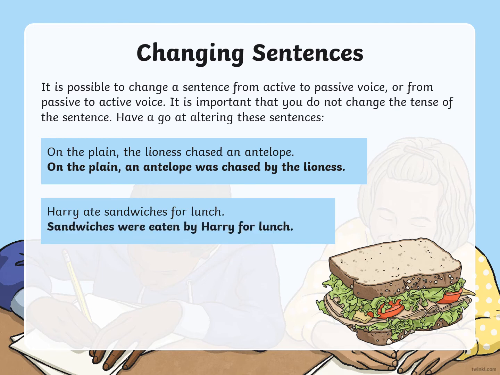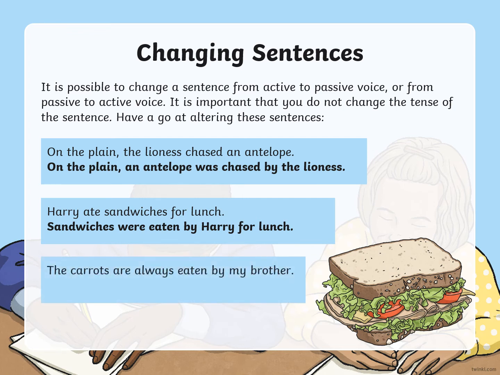Sandwiches were eaten by Harry for lunch. Okay, notice we've got that by in again. All these passive voices have by in. The carrots are always eaten by my brother. My brother always eats carrots. So that one, the first one, was in the passive voice already. Okay, and you had to change it into the active voice. Again, don't panic if we're not sure. We've got another lesson on this and extra practice tomorrow.